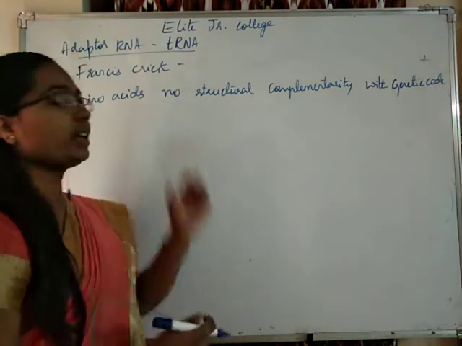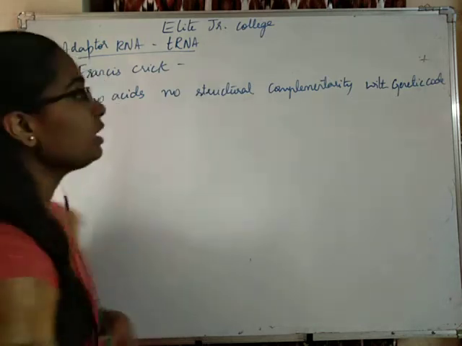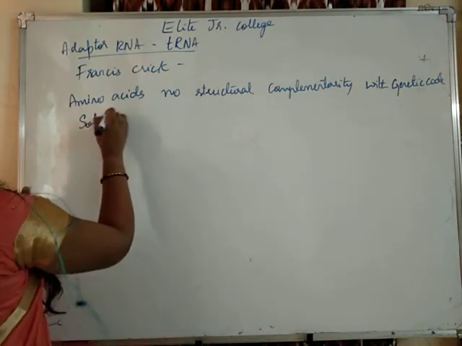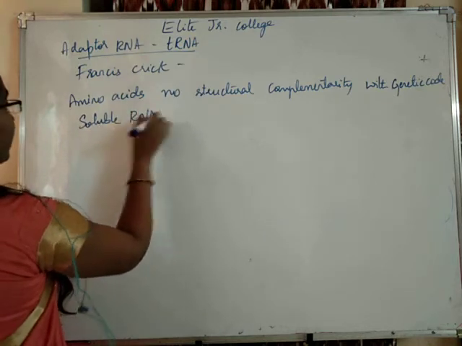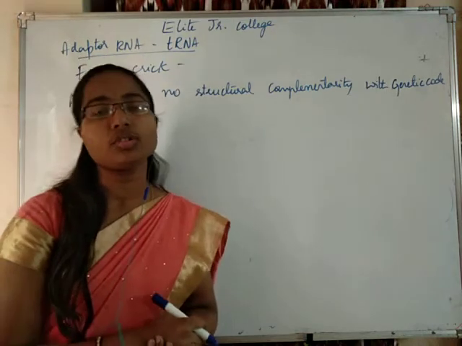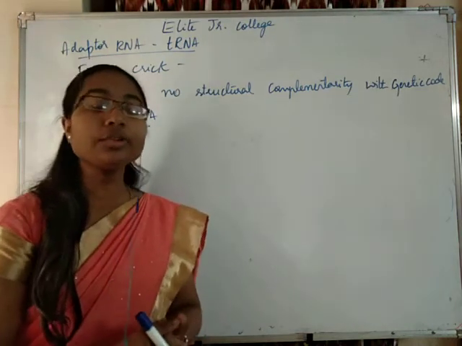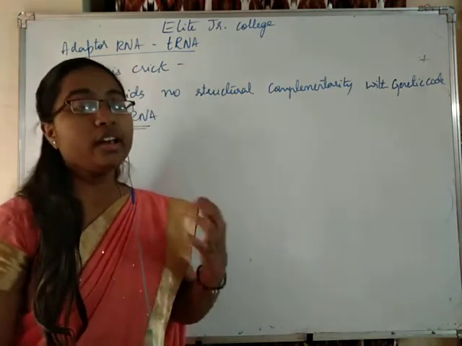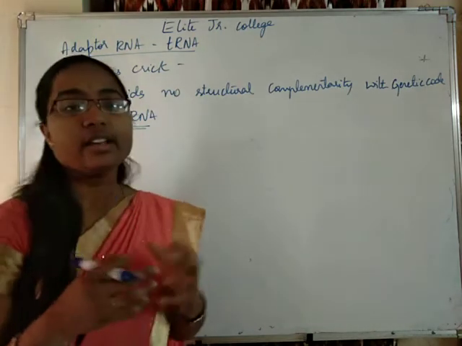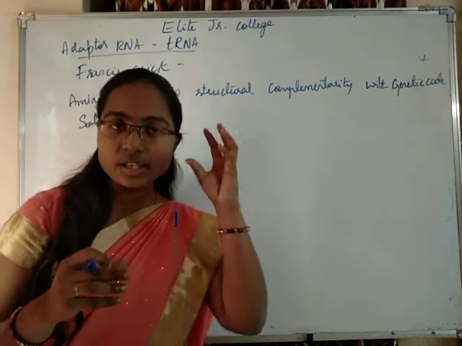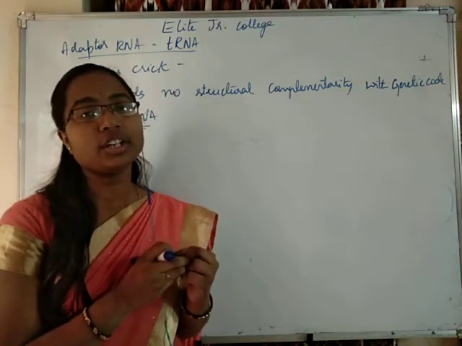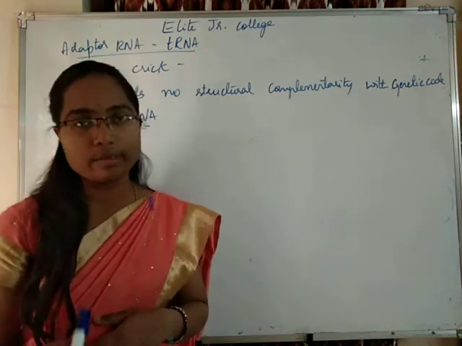There Francis Crick proposed the presence of a soluble RNA, very much before the proposition of the genetic code. This soluble RNA reads the genetic code, brings the amino acids according to it and adds them to the polypeptide chain.